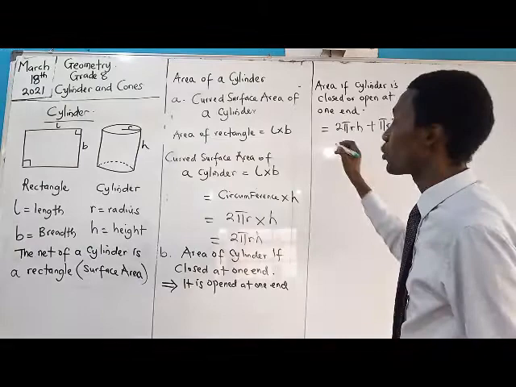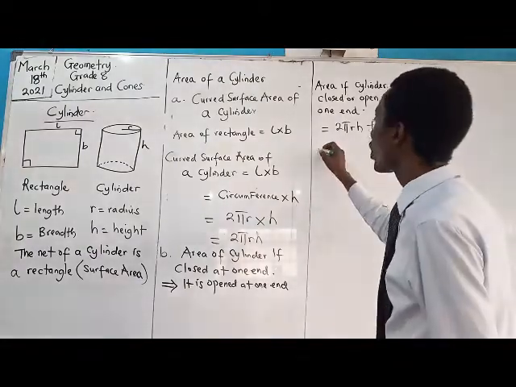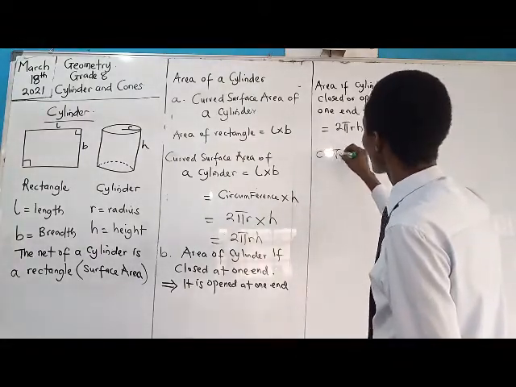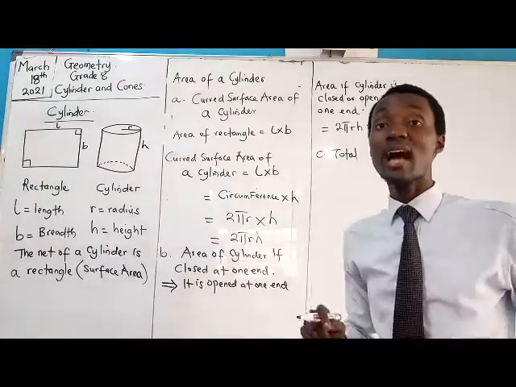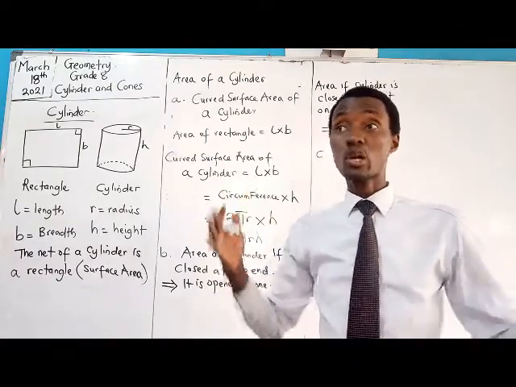So what happens if both sides are closed? We call that the total surface area. Anytime you hear the word total surface area, the implication is that both sides are closed.